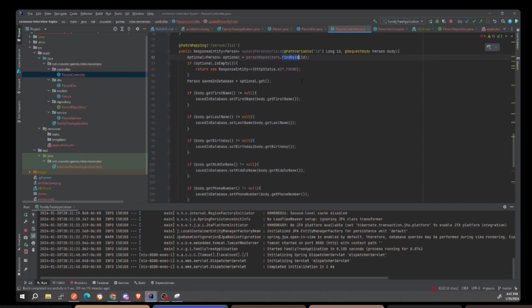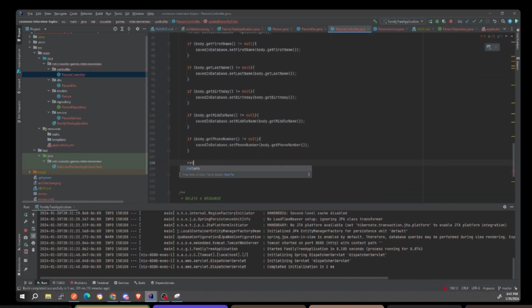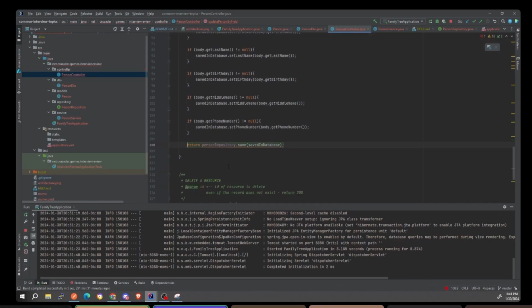Yeah, but don't you gotta set your body ID just to? No, because we don't care because we're not saving the body. We're actually saving. That's right. Yeah, you're saving person. We're saving the person in database. So we got to do return a new response.